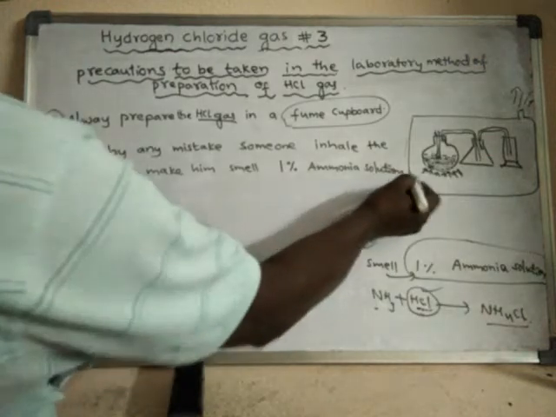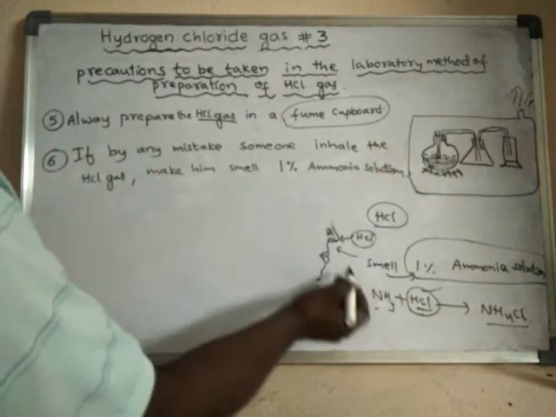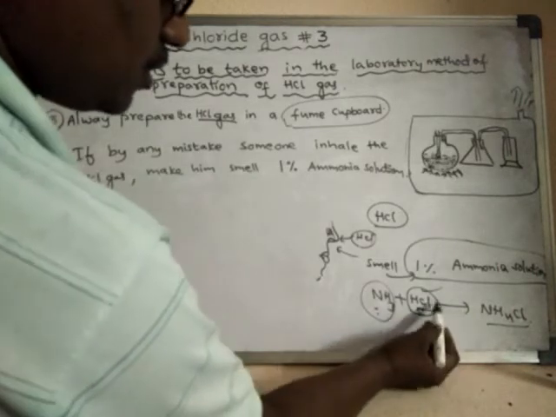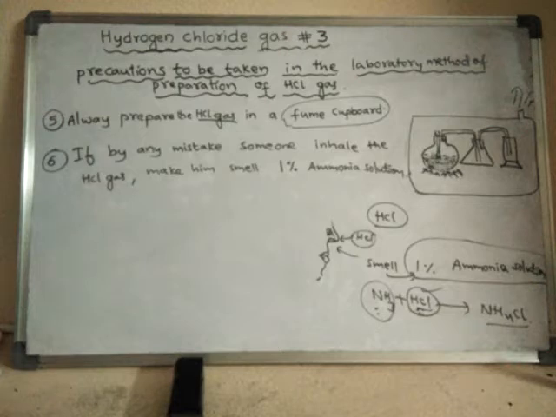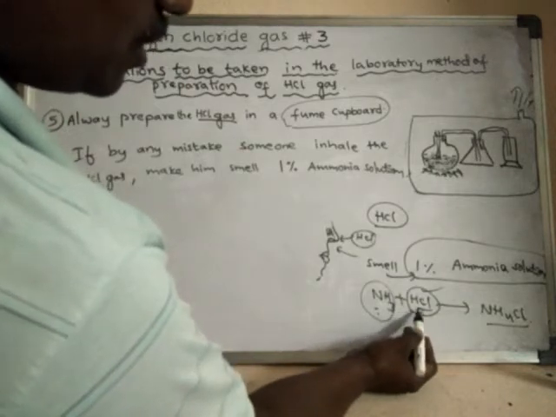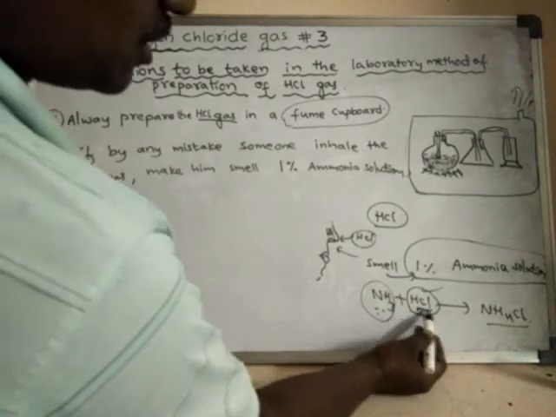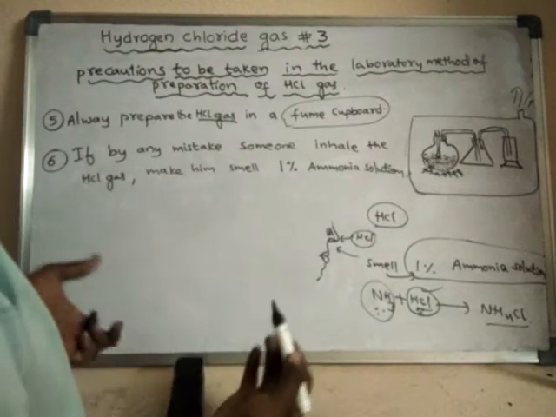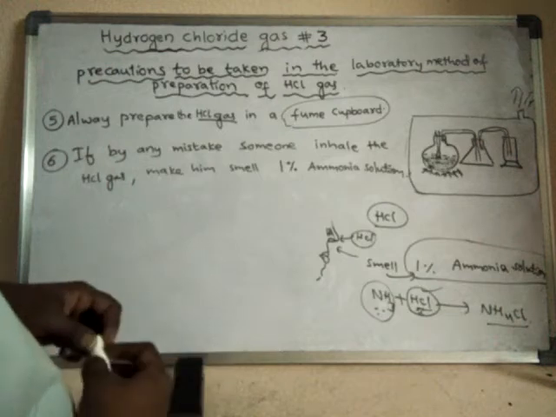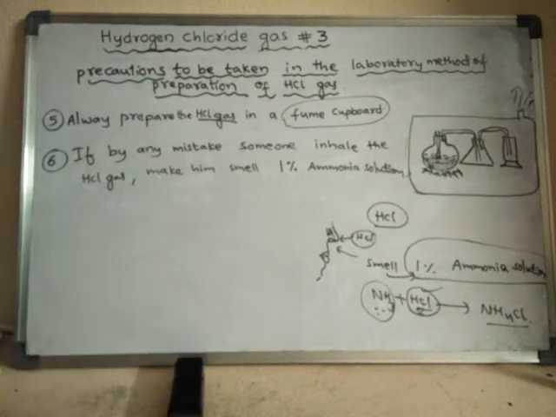What happens? This ammonia solution will neutralize HCl, and finally the HCl is converted into ammonium chloride, which is a salt. The HCl does not show its acidic nature, because it is utilized in the reaction with ammonia and converted to ammonium chloride. So there won't be any acid inside the nose or the lungs, so it cannot show harmful effect. These are some of the precautions to be taken in the laboratory method of preparation of HCl gas.